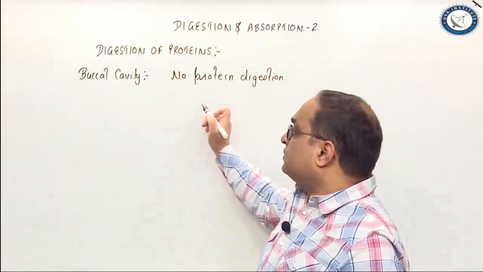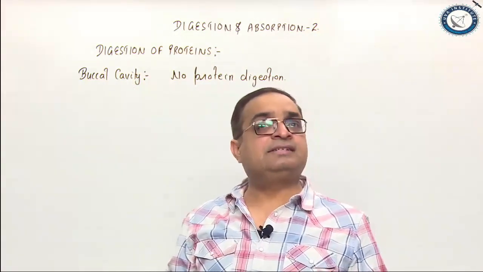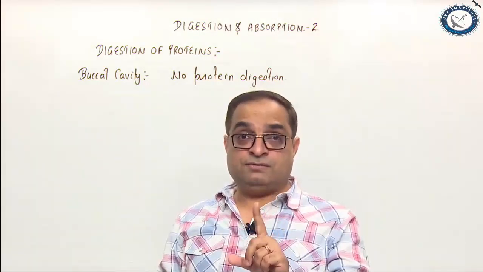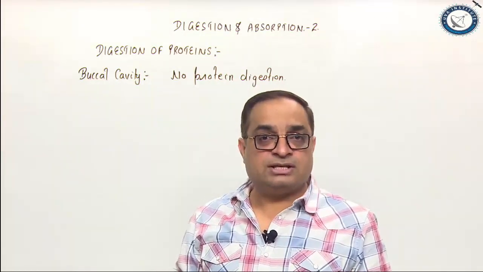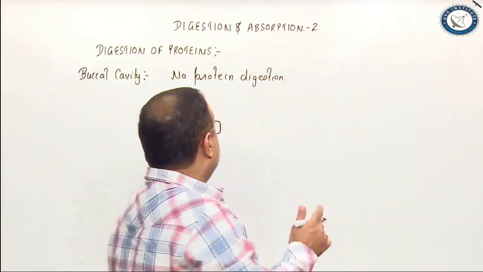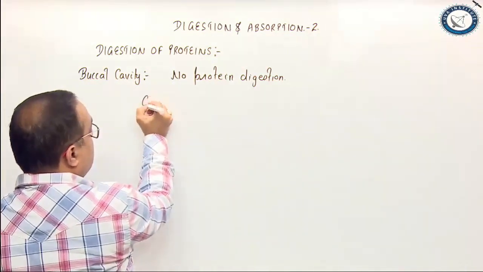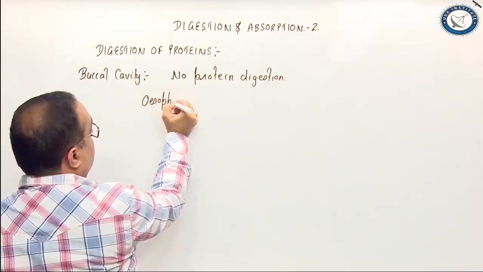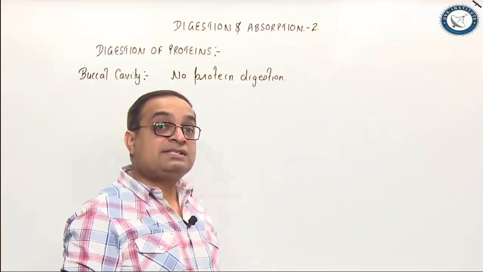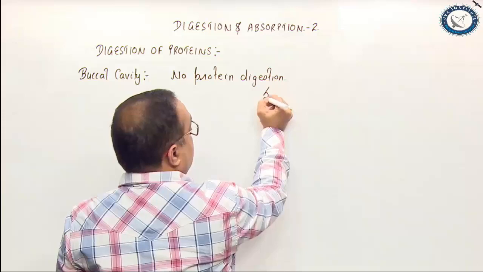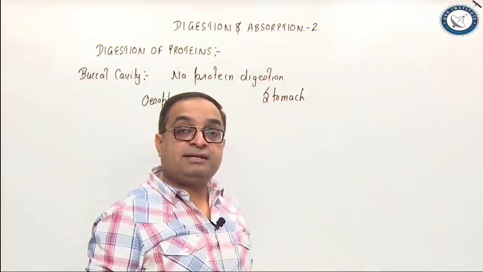Let's start with protein digestion from the buccal cavity. We know the buccal cavity has saliva, and saliva has salivary amylase, which is for digestion of carbohydrates, that is starch. As far as proteins are concerned, protein digestion doesn't happen in the buccal cavity. So for the buccal cavity, I have written here no protein digestion. After the buccal cavity, the food goes into the esophagus, and we know the esophagus doesn't secrete any digestive enzyme. Next is the stomach. Please remember that the stomach is mainly designed for protein digestion.